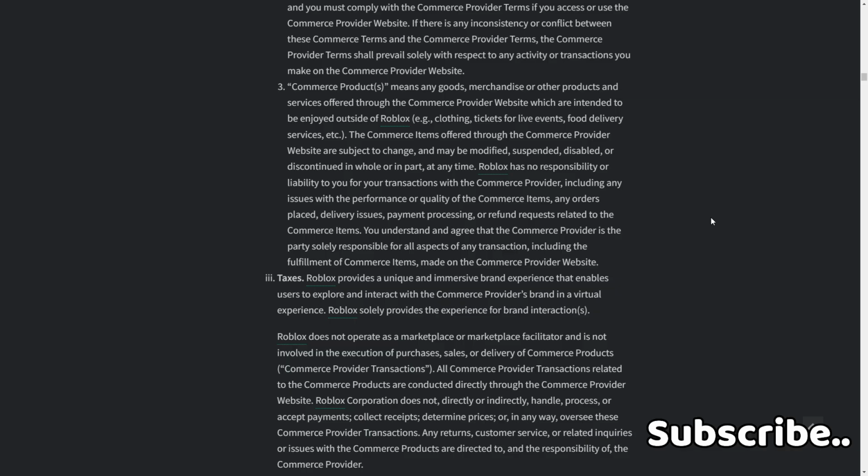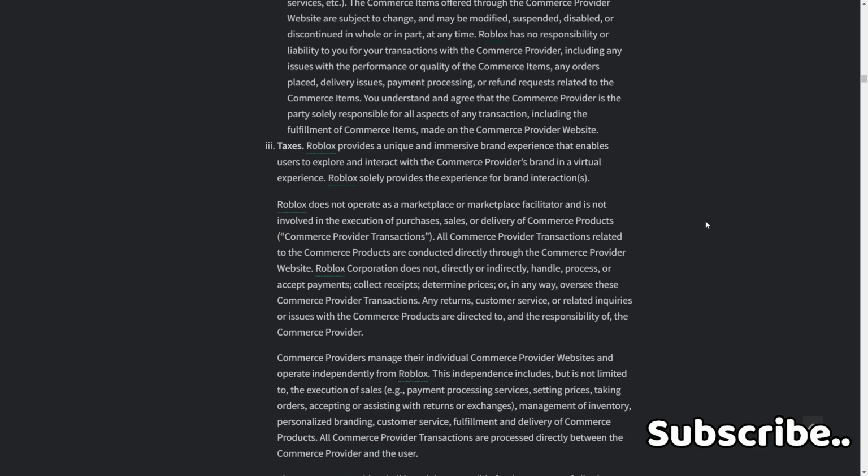3. Taxes. Roblox provides a unique and immersive brand experience that enables users to explore and interact with the commerce provider's brand in a virtual experience. Roblox solely provides the experience for brand interactions. Roblox does not operate as a marketplace or marketplace facilitator and is not involved in execution of purchases, sales, or delivery of commerce products. Commerce provider transactions related to the commerce products are conducted directly on the commerce provider website. Roblox Corporation does not directly or indirectly handle, process, or accept payments, collect receipts, or determine prices, or in any way oversee these commerce provider transactions.